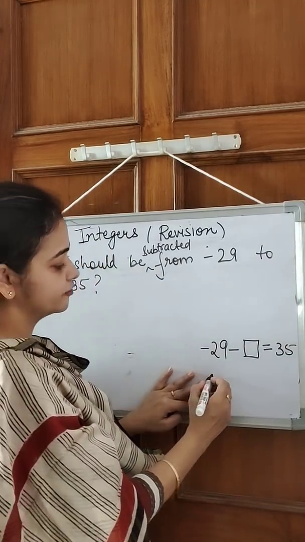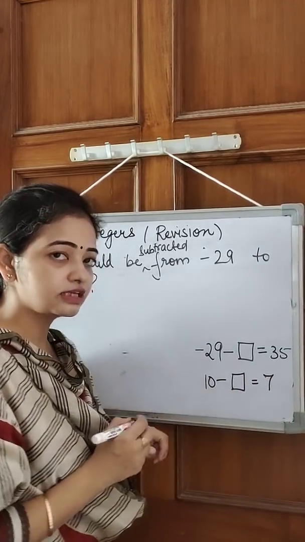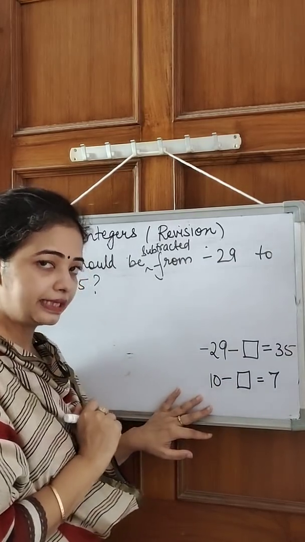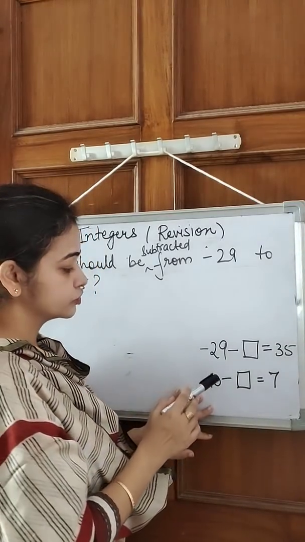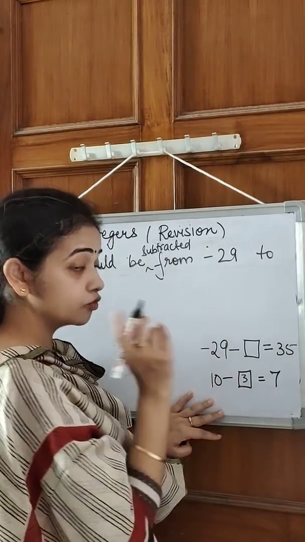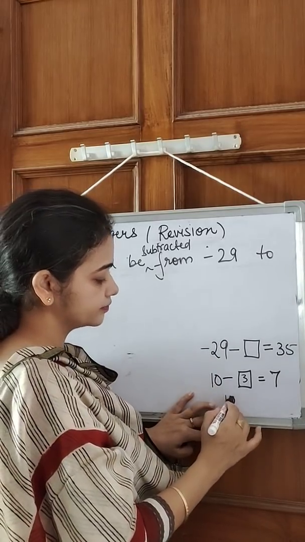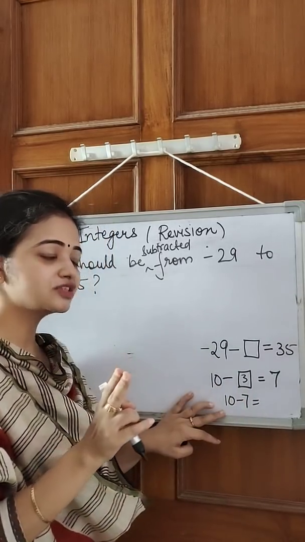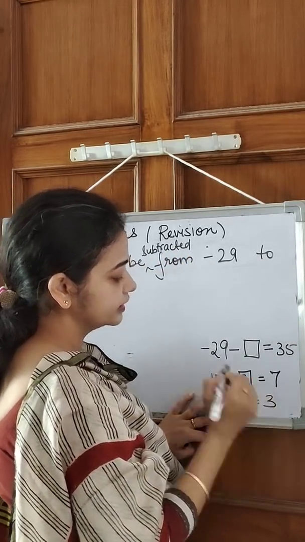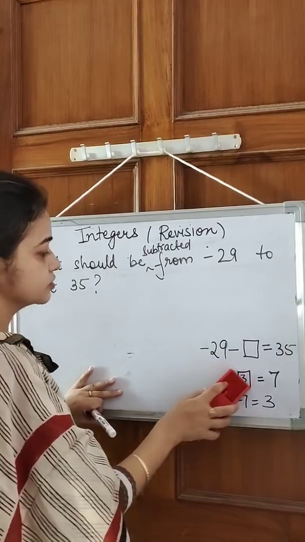If I have 10 toffees and I have given a few toffees to my friend and I am left with only 7 toffees, something is subtracted from my 10 and I get 7. So how do I get the answer? The answer is 3, yes. And how do I get my answer this time? From 10 I am subtracting 7. This is the only difference when we say added or when we say subtracted. So I get 3. Now with the same concept we will apply here also.